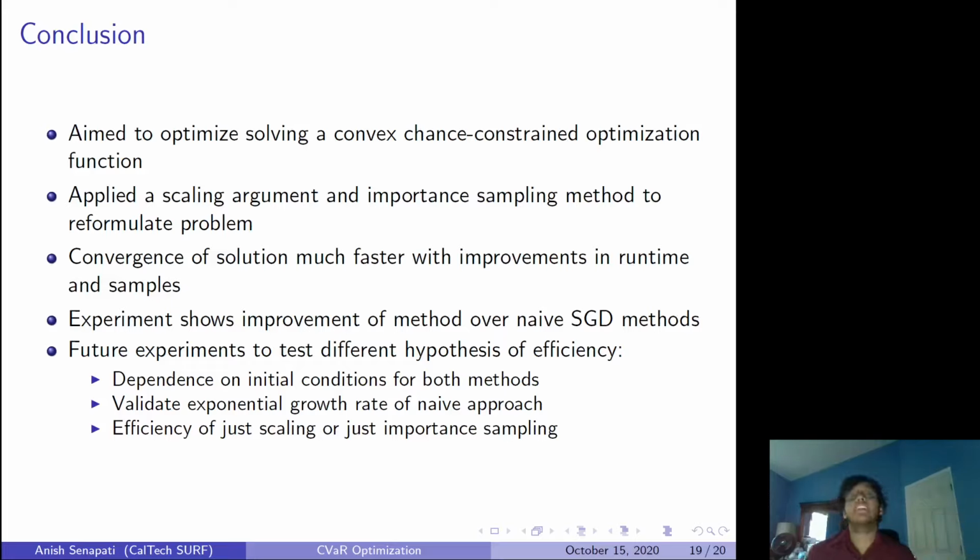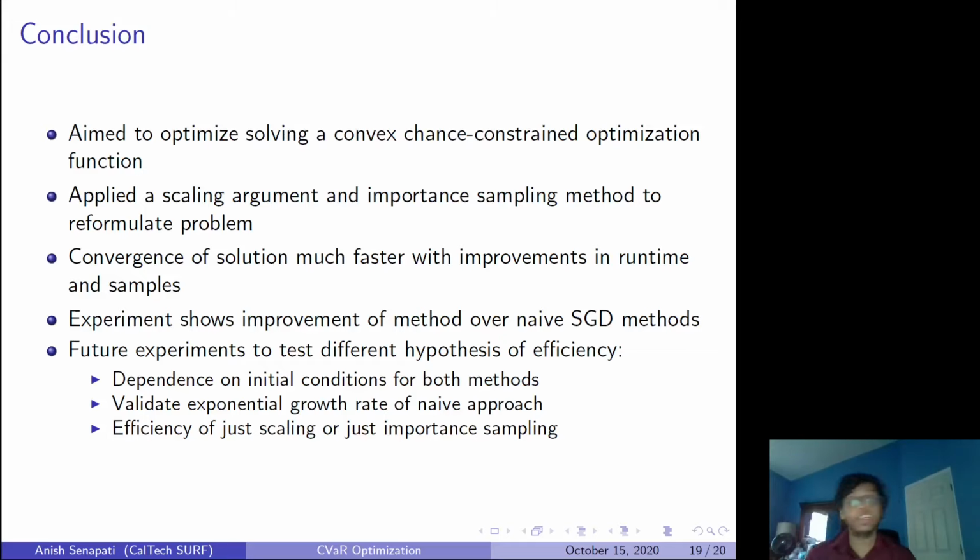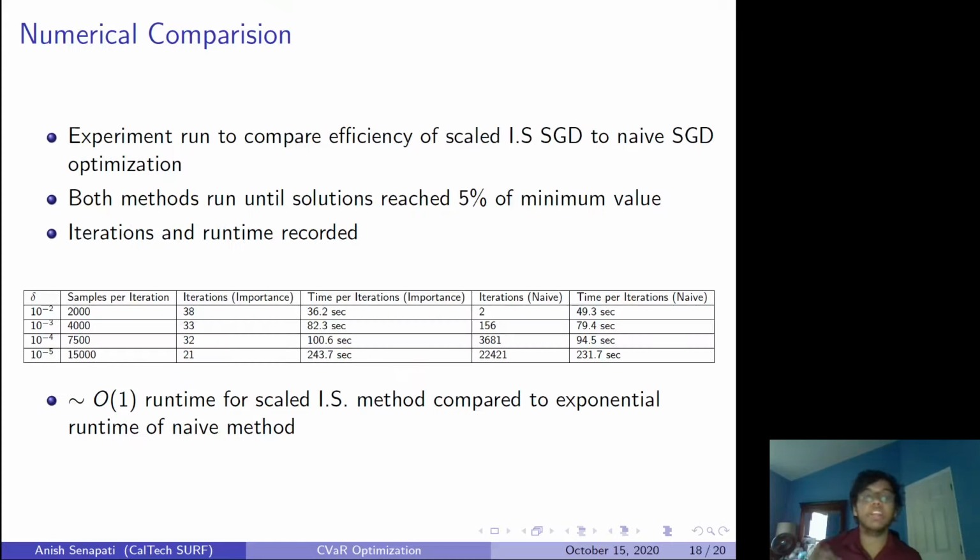And finally, we can see, hey, what if we set certain initial conditions for both methods differently than what we had before? Would that make a lot of difference in terms of the number of iterations that are required? Because if you start at bad initial conditions, it could take a lot of time to get out of them, especially for the naive method. So are they possibly the reason for this? The immediate answer would be no, but this would be to show that is the case.